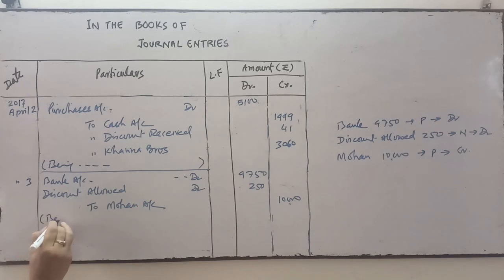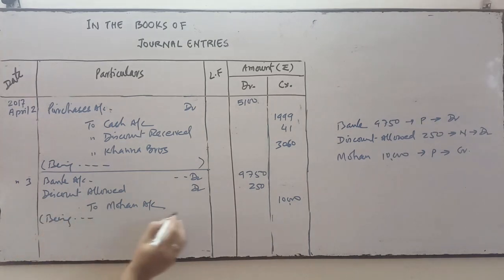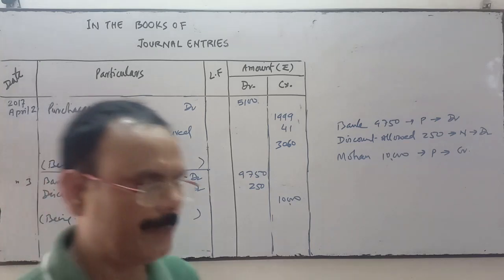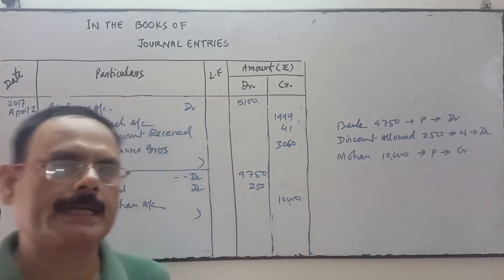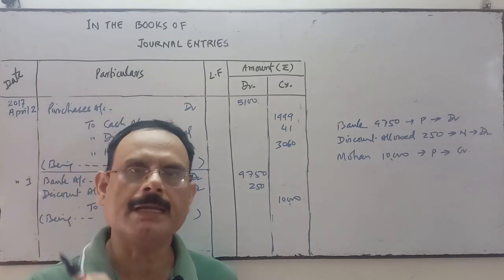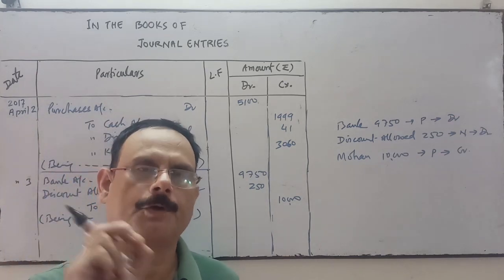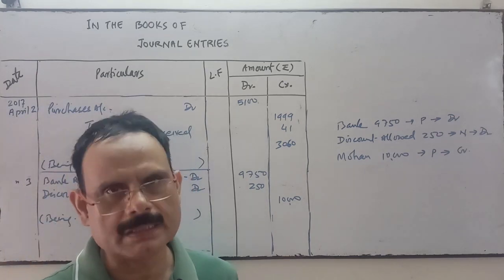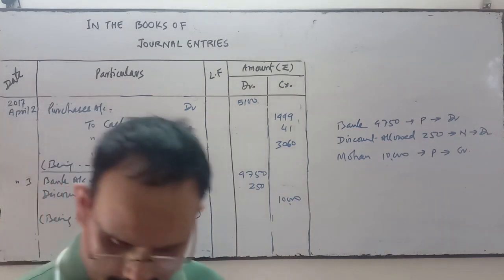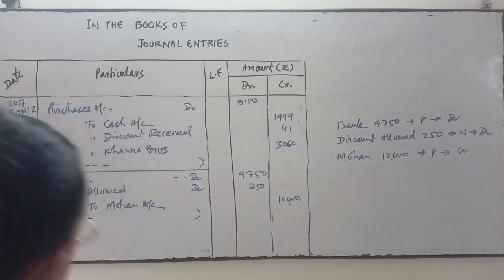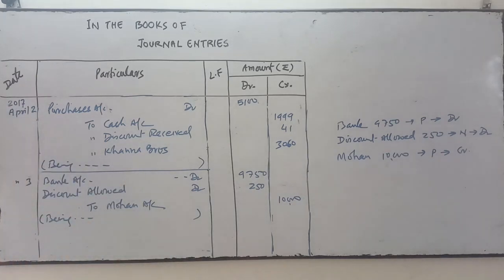Narration will be very simple. You write the narration over here. Start with "Being amount received from Mohan in full settlement of his account." This will be the narration. Being amount received from Mohan in full settlement of his account. Okay? You write the narration over here.